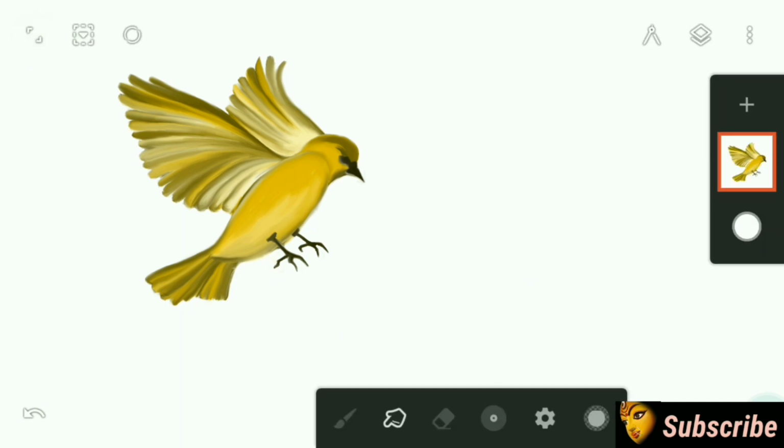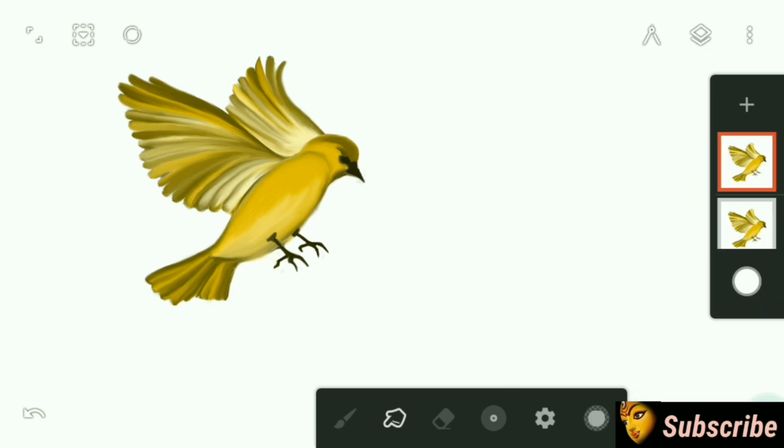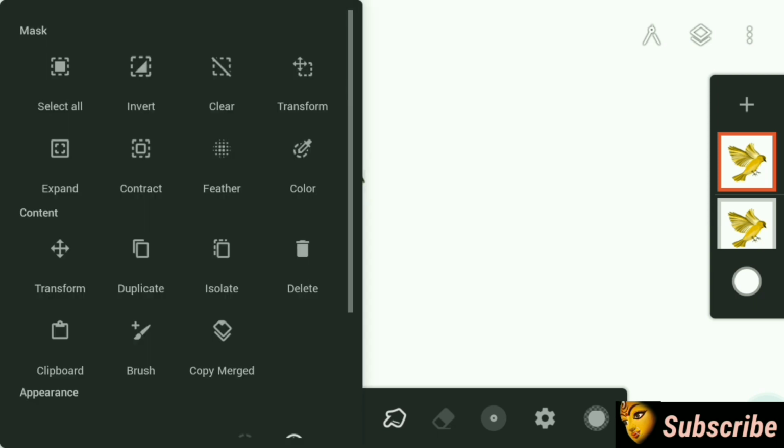So my flying bird is ready. Now I have an idea. Let's draw a bird sitting on a branch. Here comes the technique. Duplicate the layer on which you are working right now. I mean the layer where I have drawn the flying bird.